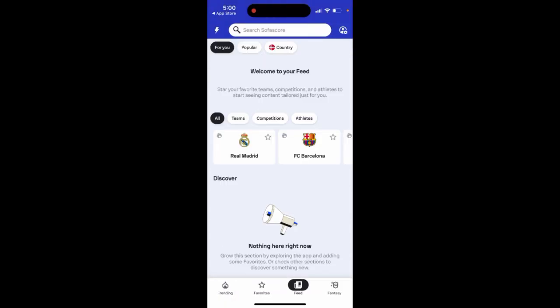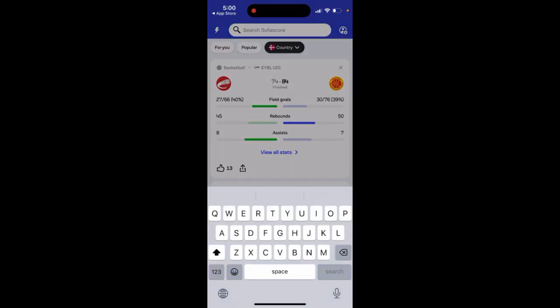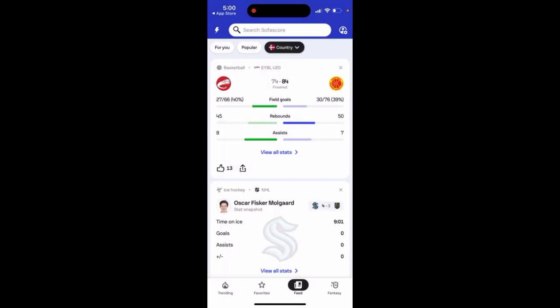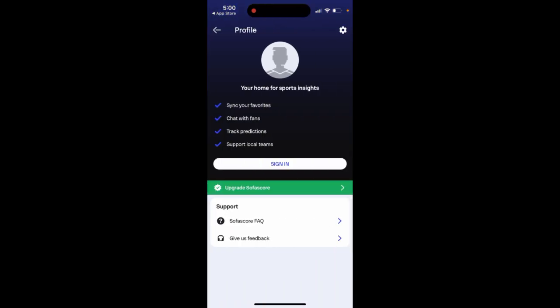So if you have a football plan, you can just basically see it in here. And then there's also fantasy in here. So something like that. That's what it is.